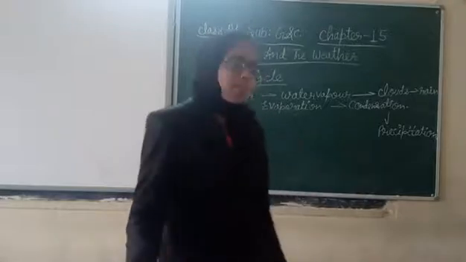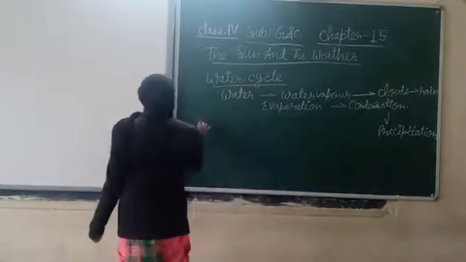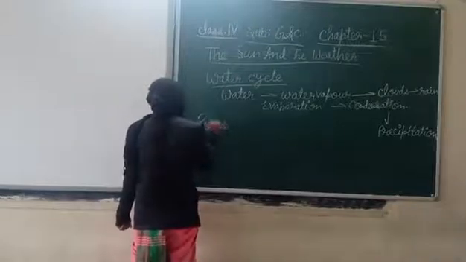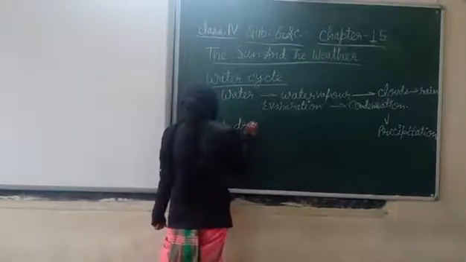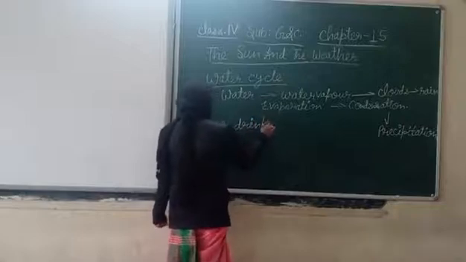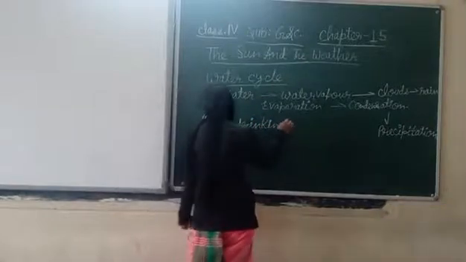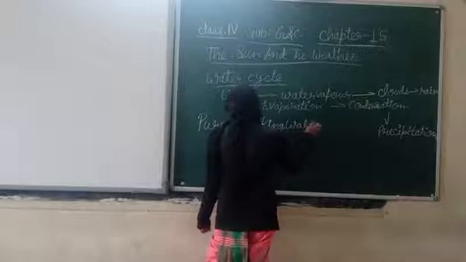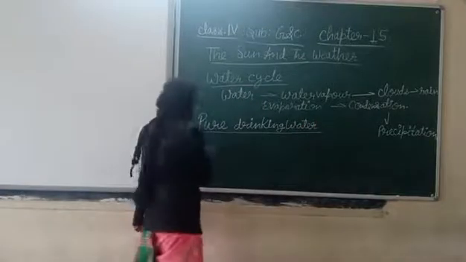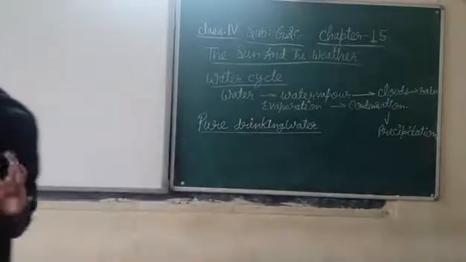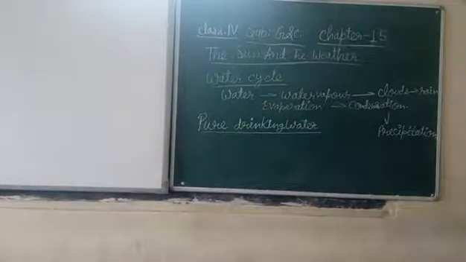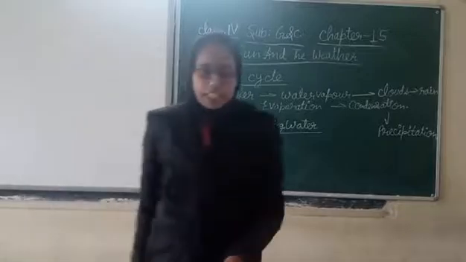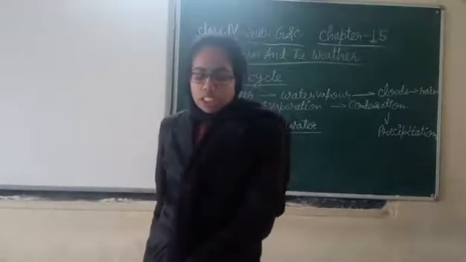And now we will study pure drinking water. How do we get pure drinking water? Under this heading, we will study several subheadings like sedimentation, filtration and other processes which help in cleaning the water.